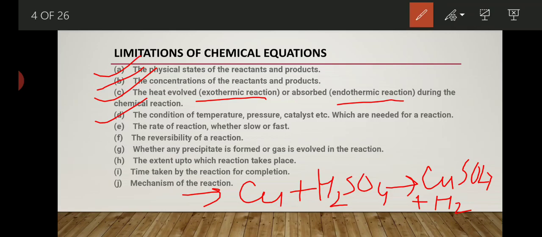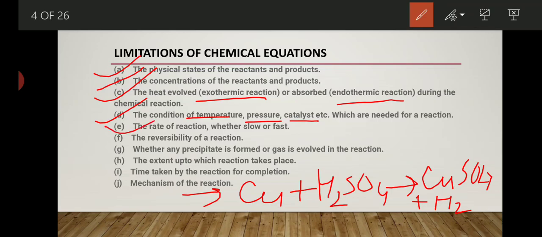Which are needed for reaction. Definitely, whenever any simple chemical reaction is written and nothing is mentioned, it's very difficult to identify or rectify the effect of temperature, pressure, catalyst, which is needed for any chemical reaction. It is not mentioned in that. So we are not able to get an idea of these things from any simple equation.